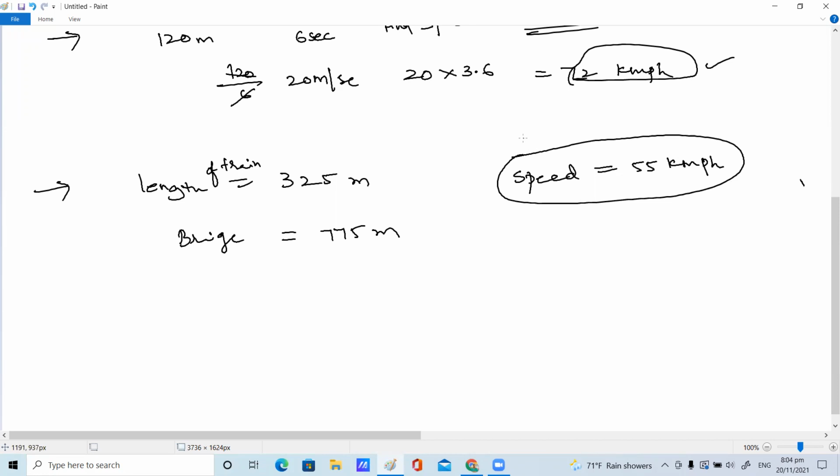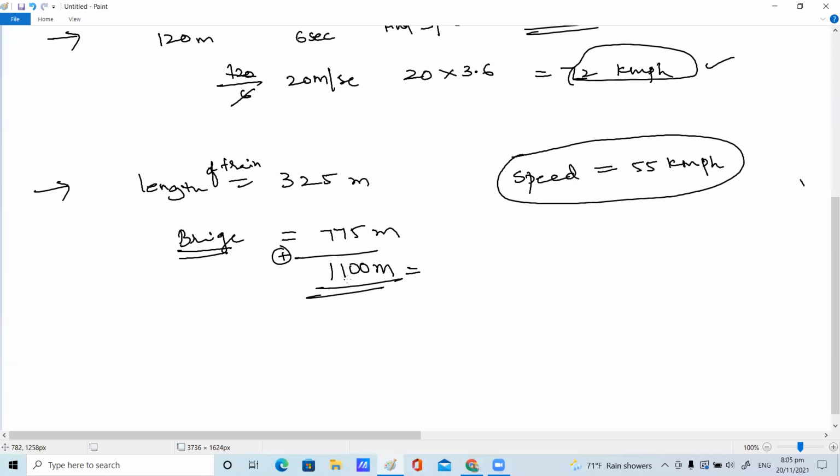Ma'am, 325 plus 775. Why are you adding? Because, ma'am, we add the total distance. Yes, bridge length means if the train wants to cross the bridge, the complete train should cross, so it will take some time. So we have to add both the distances. Ma'am, we know the formula: speed is equal to distance by time. So 55 is equal to 1100 by x. So it will be 1100 by 55, which is 20 seconds.